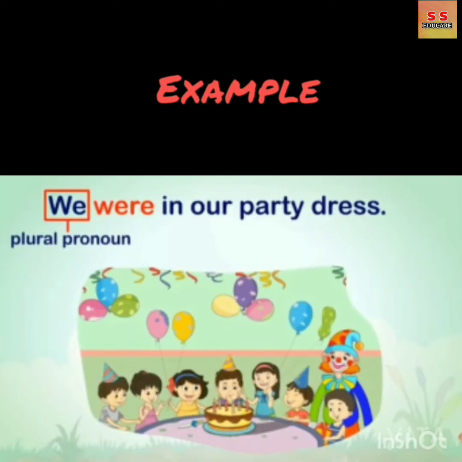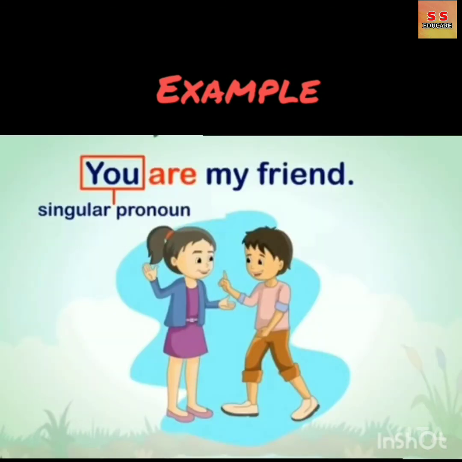We were in our party dress. In this sentence, verb were is used for plural pronoun, which is we. You are my friend. In this sentence, verb are is used for singular pronoun, which is you.